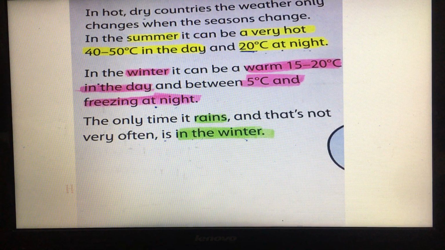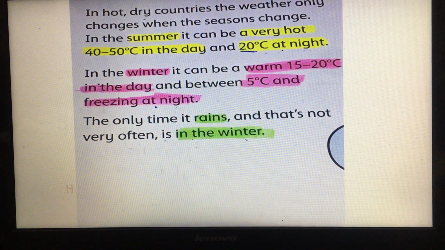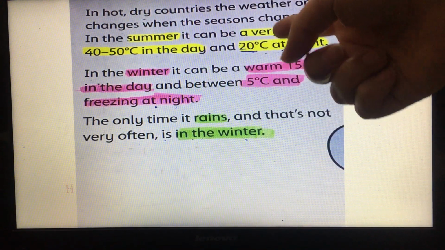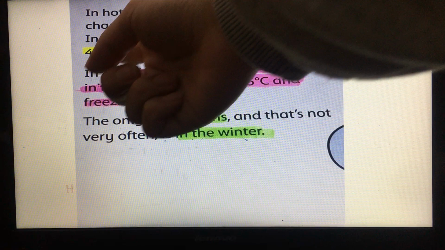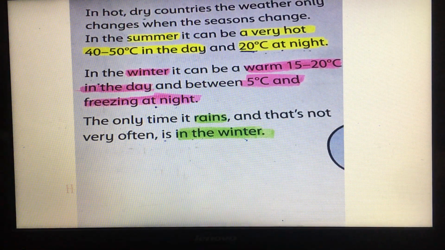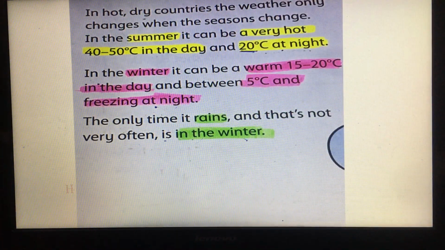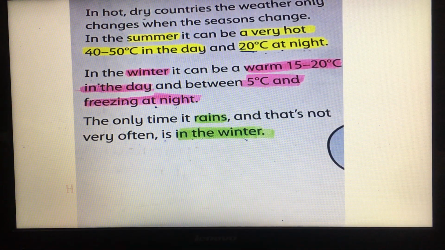So in your book, page 94, they explained all of that, and they wrote that in summer the weather is very hot and the temperature is between 40 to 50 degrees Celsius in the day and 20, which is warm, at night. But in winter, the temperature is between 15 to 20 degrees Celsius and the weather is warm in the day and it's cold at night. And the last thing that we mentioned is that the only time it rains is in the winter.